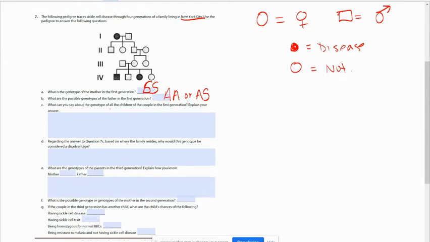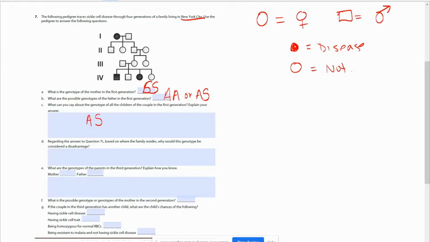What can you say about the genotype of the children in the couple of the first generation? So these 3 children had to have gotten an A because they do not have the disease, but mom has 2 S's, so the only thing she could give them would be an S. So all of those children would be AS. They got the S from mom and the A from dad.